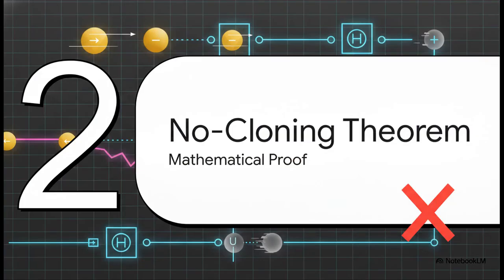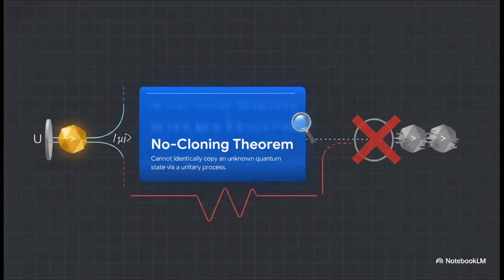Section 2. The mathematical proof, the No-Cloning Theorem. Let's get into the math. That blurred quantum state brings us to the absolute bedrock of quantum cryptography. And trust me, this is a massive priority for your upcoming exams. The definition of the no-cloning theorem is completely uncompromising. It states that it is physically impossible to create an identical copy of an arbitrary unknown quantum state using any unitary or quantum physical process.